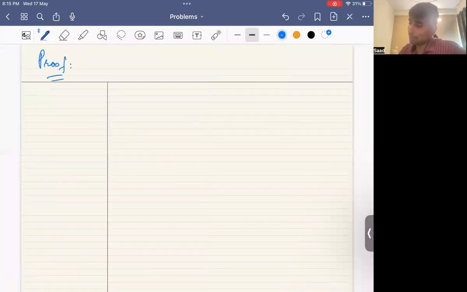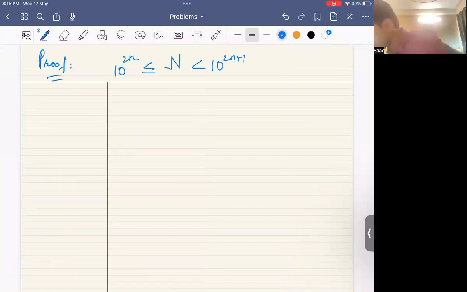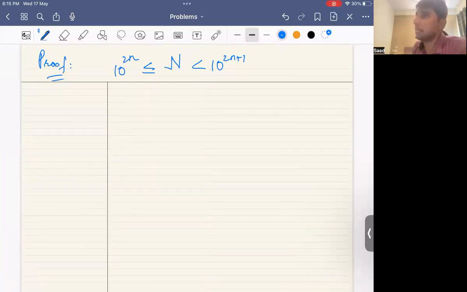Let there be any number n which lies in general between 10 to the 2m and 10 to the 2m plus 1, something like that, right? And say that n has the following property: when you raise n to any power, it gives you a number in which the number of digits is odd.